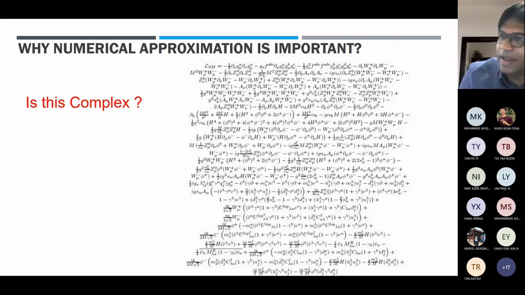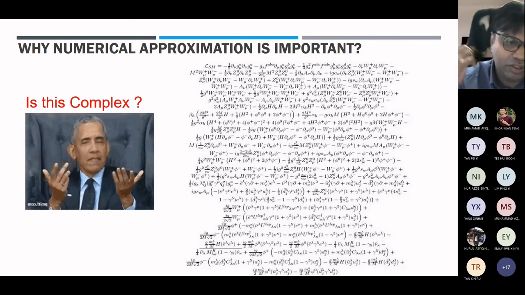So for these cases, if you could manage to find the exact solution, would you be able to find it? Definitely, it will take plenty of time, maybe even years. So that's the reason we have to adopt numerical approximations.